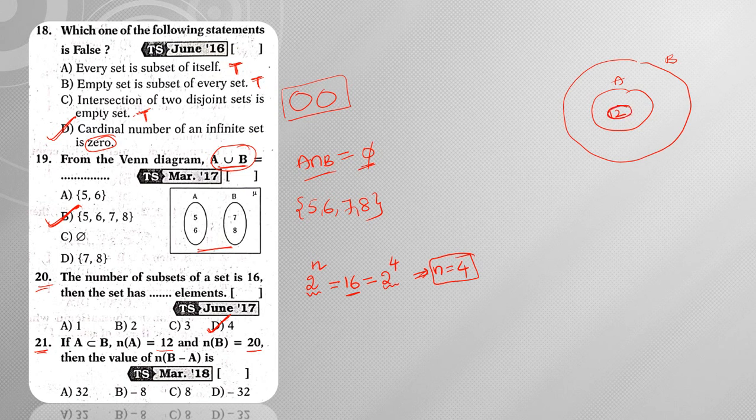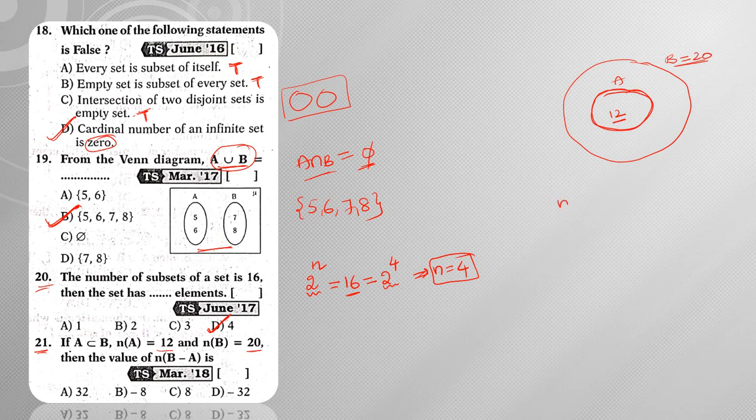The number of elements present in B is 20. That means the total number of elements is 20. Among these 20 elements, 12 elements are present in A, as well as these 12 elements are present in B also.